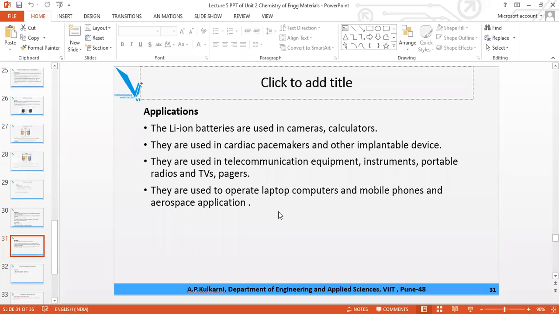Now, whatever implantable devices are there, like a pacemaker, or any other which is transplanted, like a kidney: if it is not functioning, the kidney donor gives a kidney to others, so that it needs to be transplanted. For that, some small machine like a pacemaker is attached, in which cells are there.